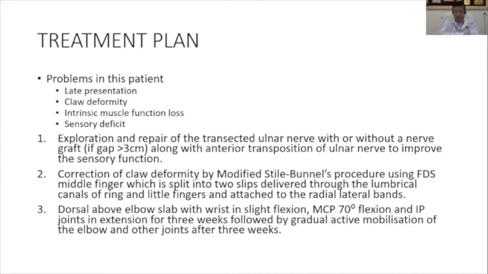Yes, sir. Now, suppose this patient is a little older, his age is 35 or 40 years, and he comes after 12 months of injury. Do you think we should adhere to the same treatment or change our strategy? We may have to change our strategy, sir, because the patient is a little older. After coaptation, we cannot expect the recovery that we can expect in a younger individual.